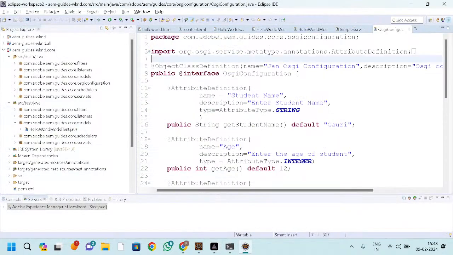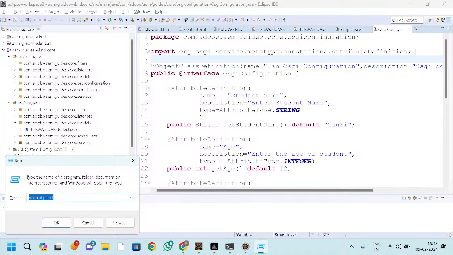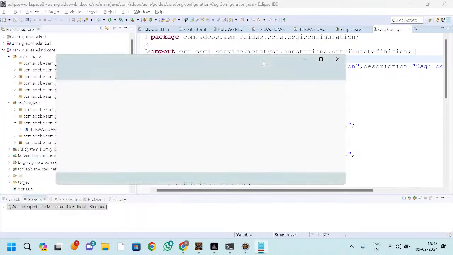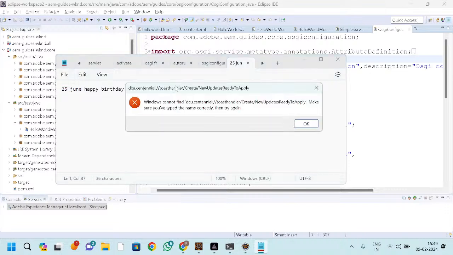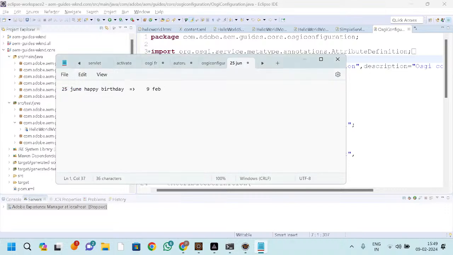Okay, so in this session, we are going to discuss the scheduler. First of all, suppose there is a task to say happy birthday to someone, right? You have to say happy birthday. Today is the 9th of February and you have to say it on the 25th of June. How can you do it? For that, you need to schedule the job.